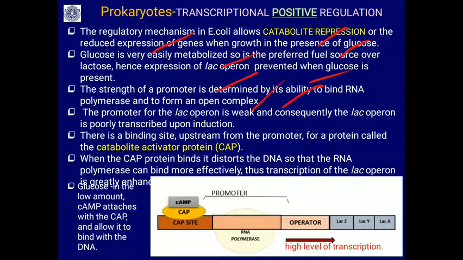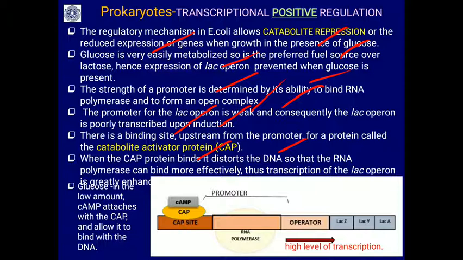So the strength of the promoter depends on the binding of the RNA polymerase. The promoter of the lac operon is weak, and consequently the lac operon is poorly transcribed upon induction. Whenever there is glucose, the lac operon is poorly expressed. Because glucose is preferred, there is a binding site upstream of the promoter for a protein called catabolite activator protein, CAP.